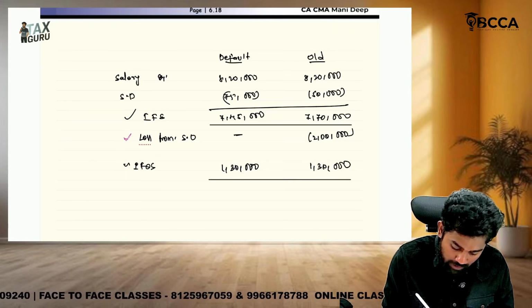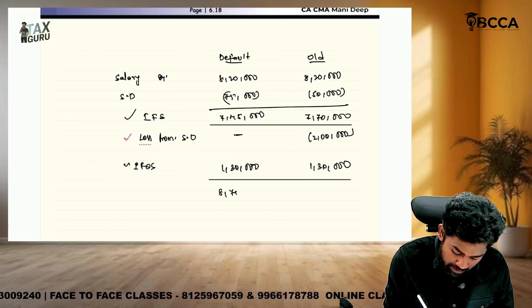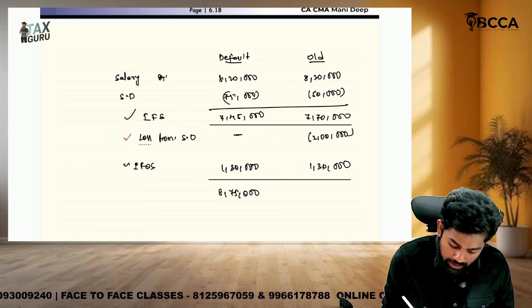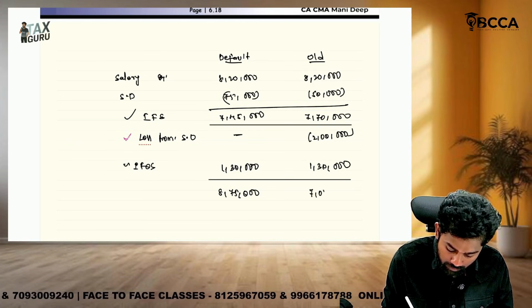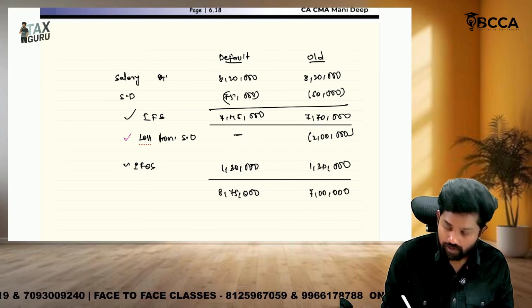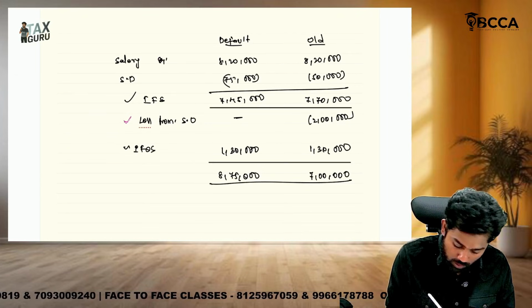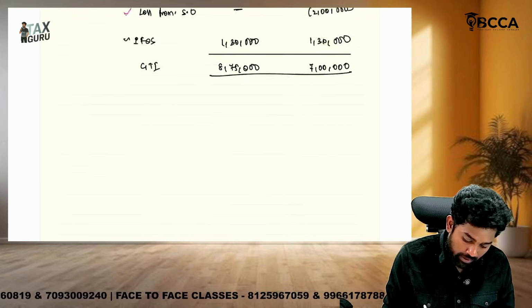How much? 7,45,000 plus 1,30,000 is 8,75,000. Here it is 5,70,000 plus 1,30,000, which is 7 lakhs. This is the gross total income. Then deductions.